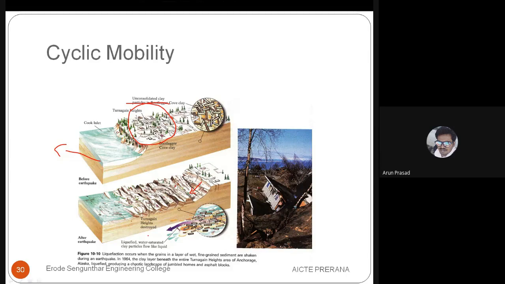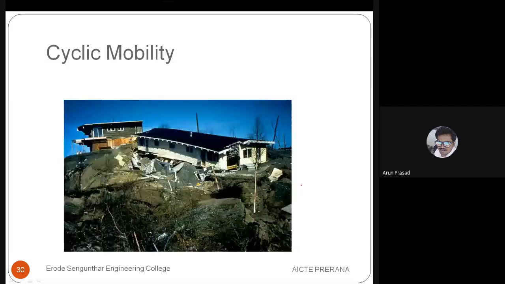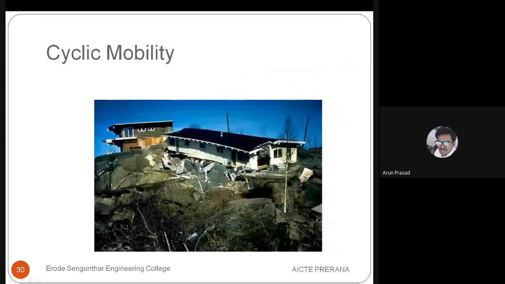Okay. So here also we can see liquefaction. It is a cyclic mobility of the soil particles from one place to another. So you can see here damage of the buildings. These are some pictures of what has already occurred due to earthquake and liquefaction.